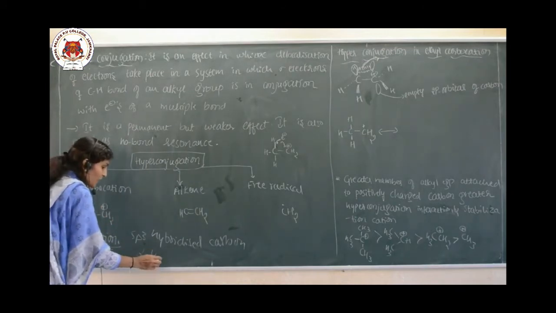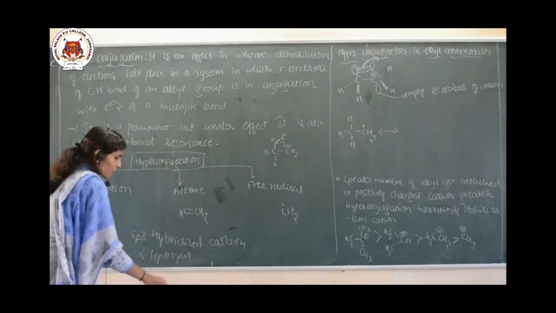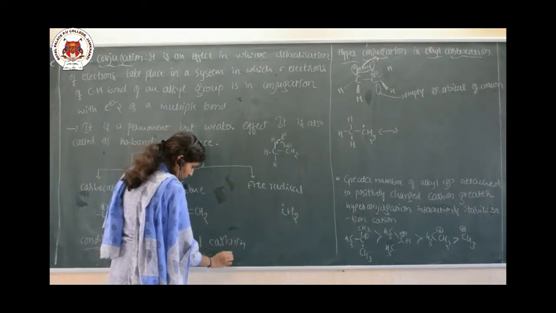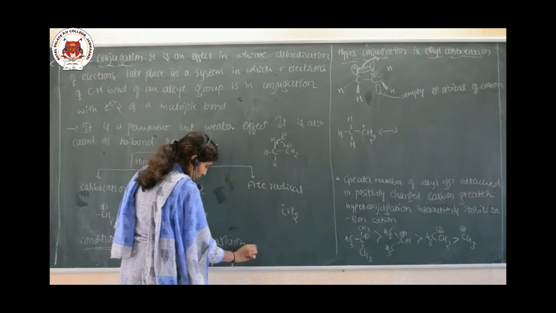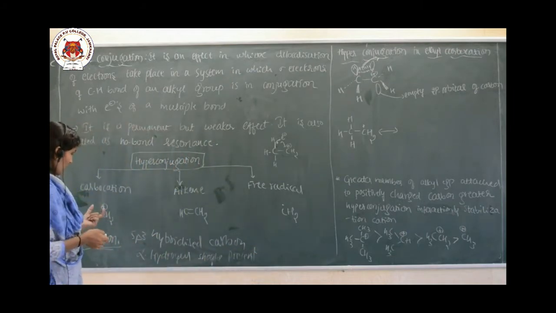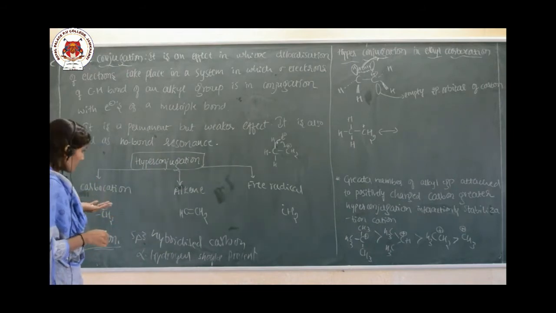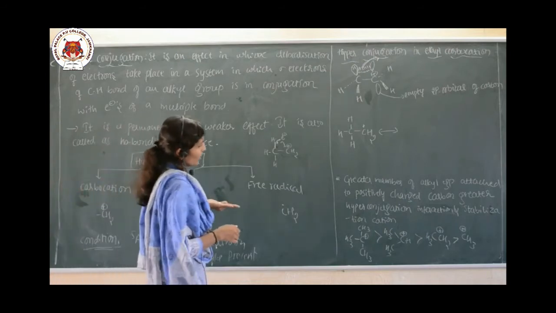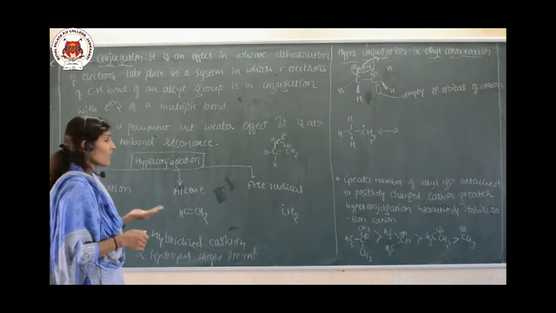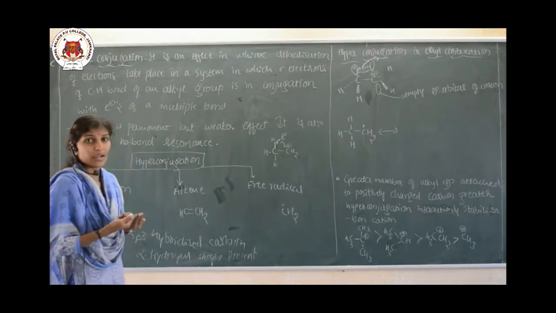At least one alpha hydrogen must be there. Are you getting my point? Let me clarify. First of all, hyperconjugation occurs in carbocation, alkene and free radical, and these must be attached to the sp3 hybridized carbon, and that carbon should contain the alpha hydrogen.